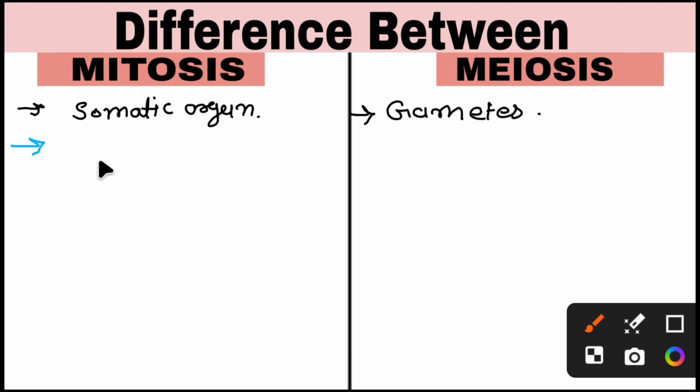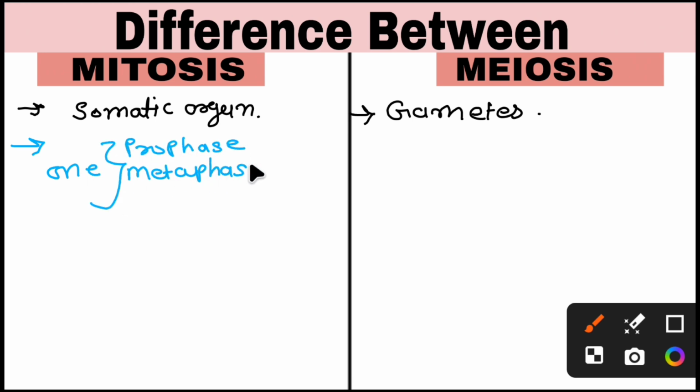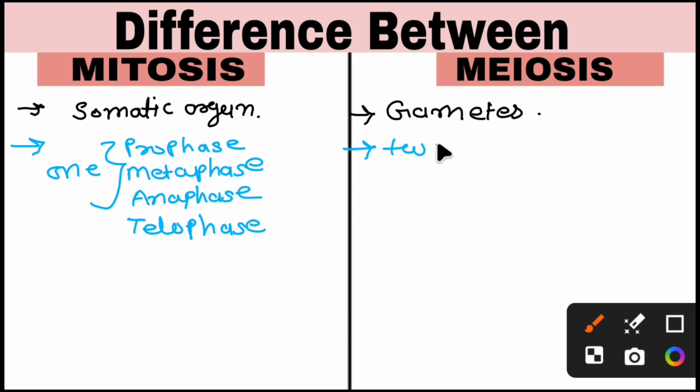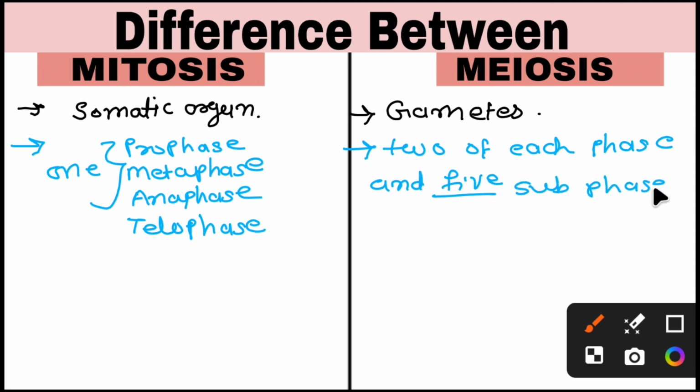In mitosis, there is only one prophase, one metaphase, anaphase, and telophase. In meiosis, there are two of each phase and 5 subphases in prophase 1.